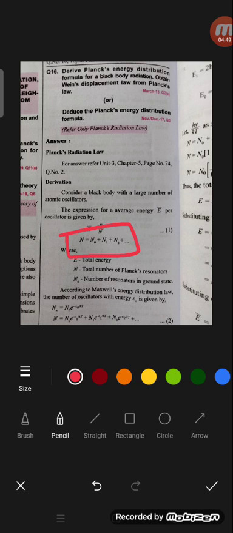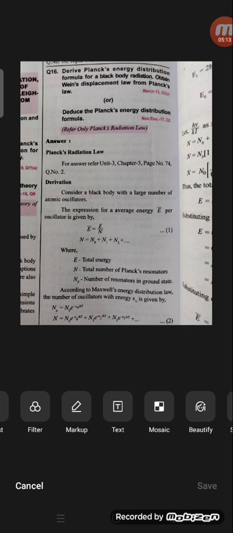By substituting the Nn formula in equation 1, we get N = N0 e^(-E0/kT) + N0 e^(-E1/kT) + N0 e^(-E2/kT), and so on. So this is equation 2.